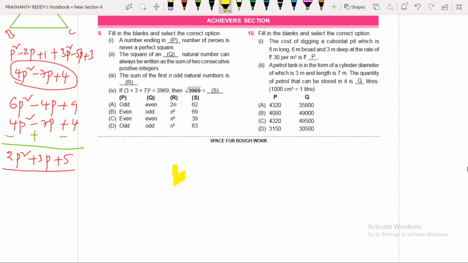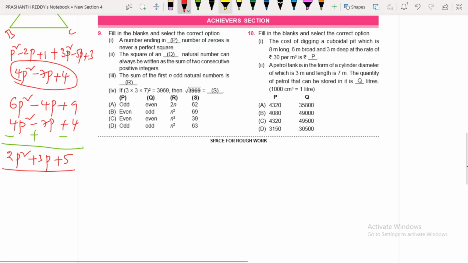For example, what I wanted to say is you find out 20 square. 20 square means how much? 400. How many zeros are you getting? 2 zeros. A number ending in an odd number of zeros is never a perfect square. For example, 4000 can never be a perfect square.